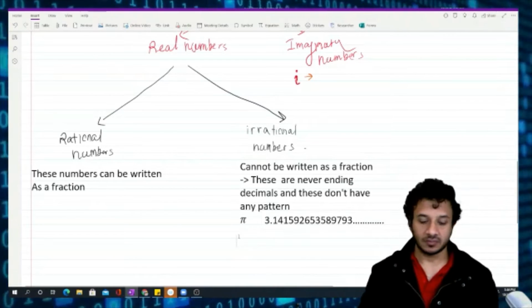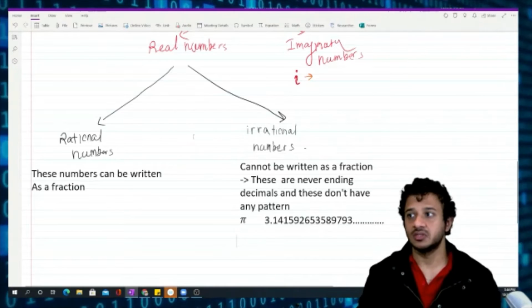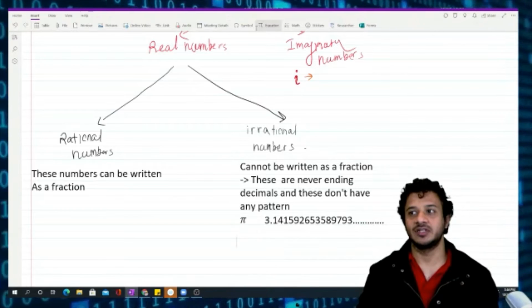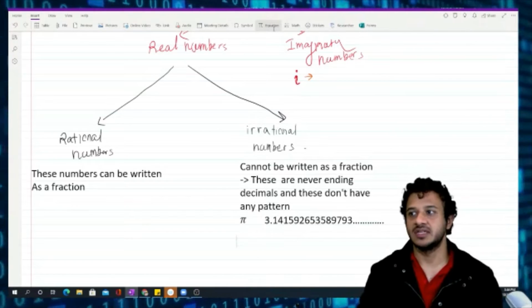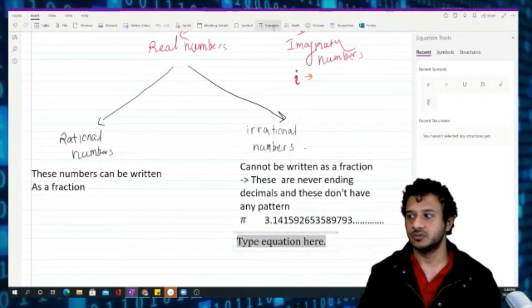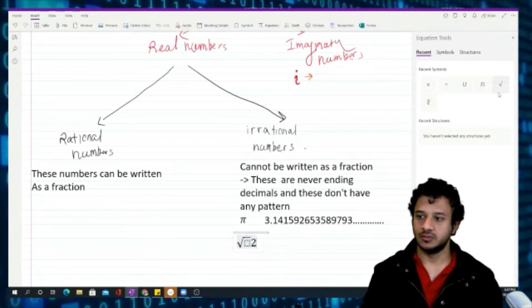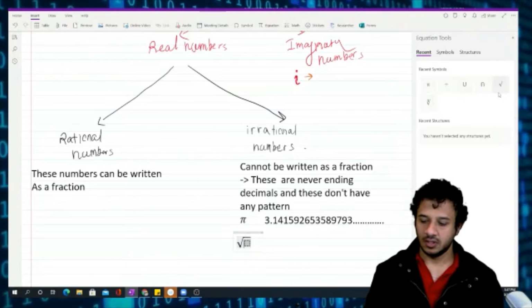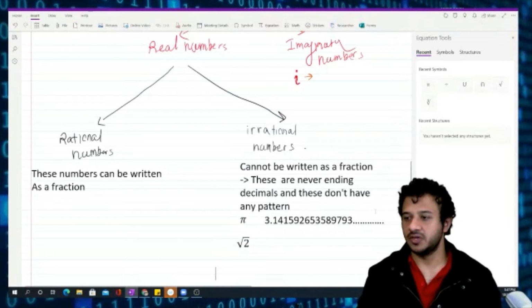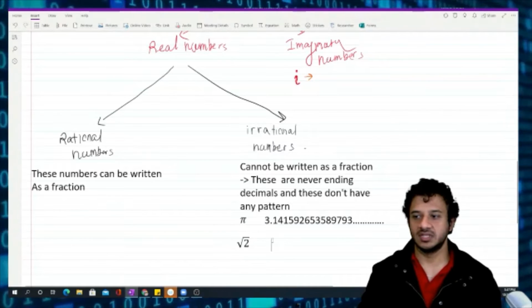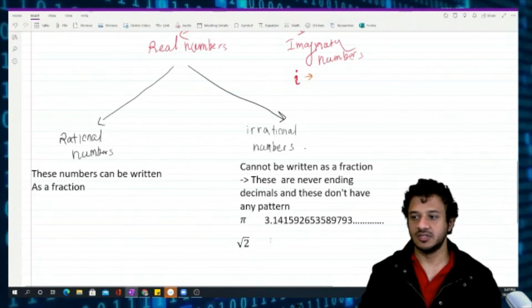Even a square root which doesn't have a complete square is irrational. As an example, square root of 2. If you put square root of 2 in your calculator, you will see it's a never-ending decimal number, because we know 2 doesn't have a rational square root.